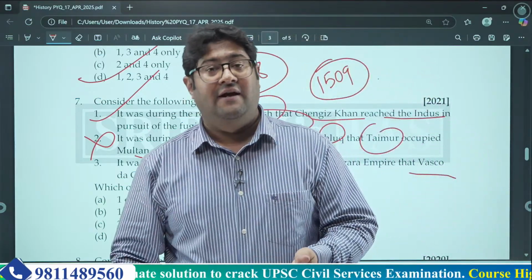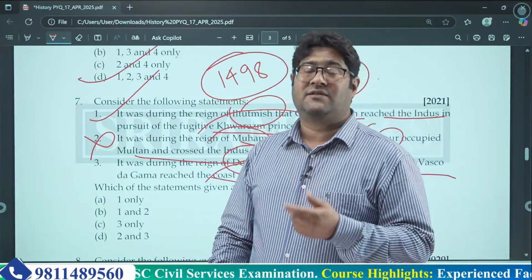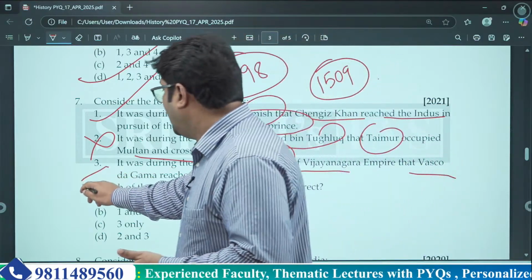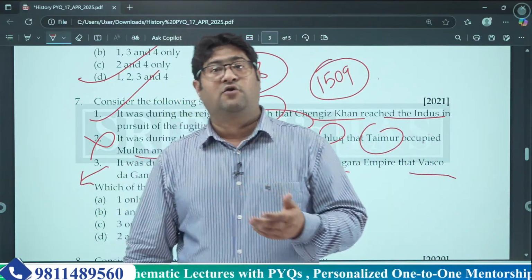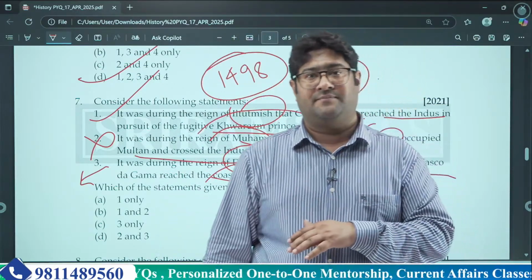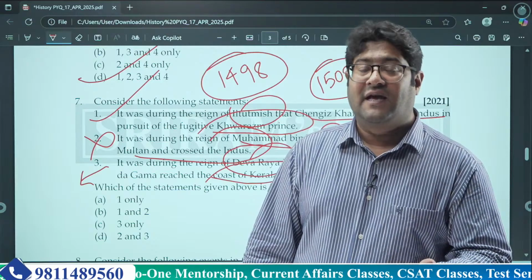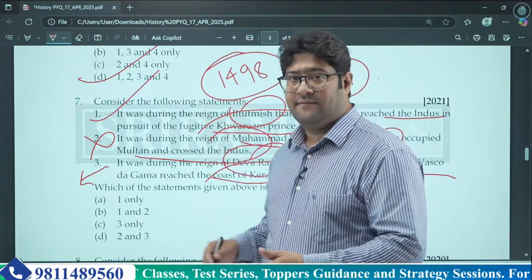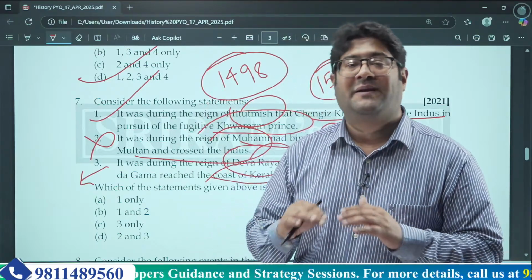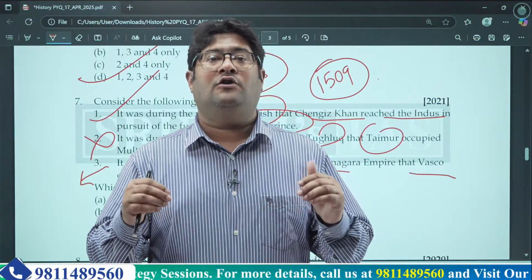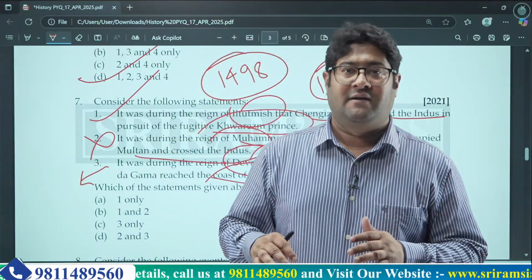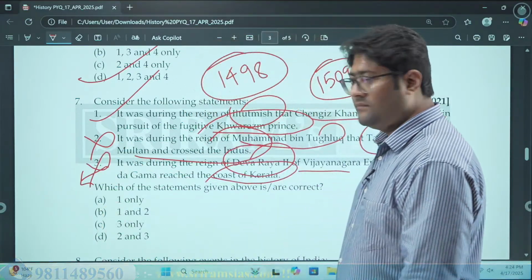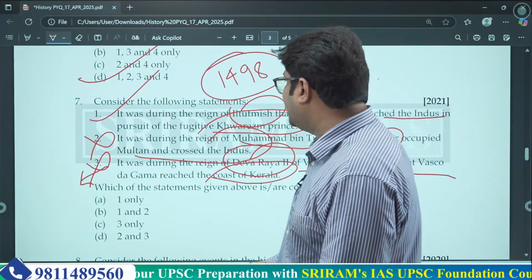During 1498, the Nayaks were basically running the Vijayanagar Empire de facto. Of course, the ruler was different, but the de facto rulers were Nayaks. And that Nayak de facto ruler's son was Krishnadev Rai. So the ground was being prepared for the Taluva dynasty to take over the Vijayanagar Empire. So that's why the third statement is also incorrect. So the correct answer is one only.